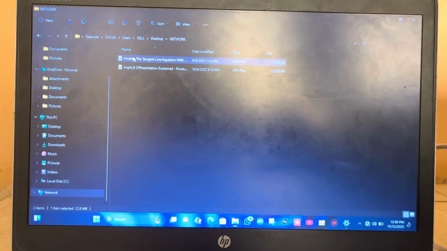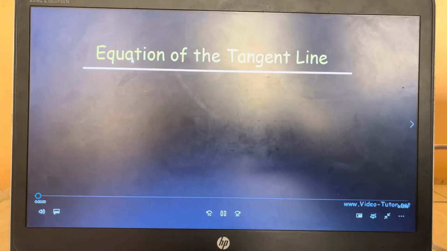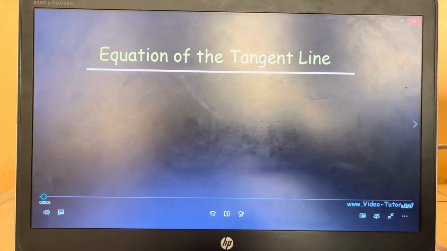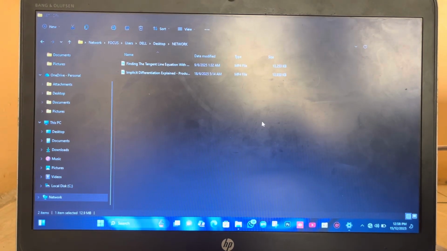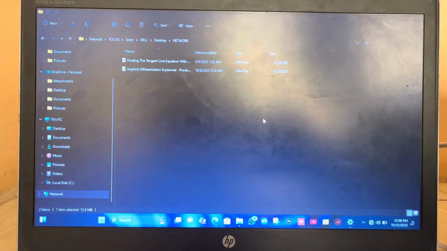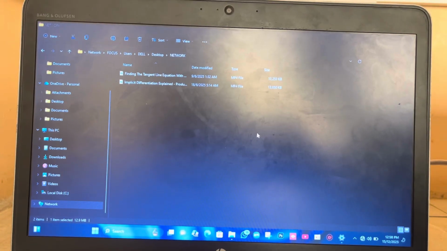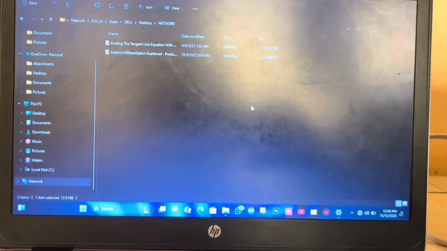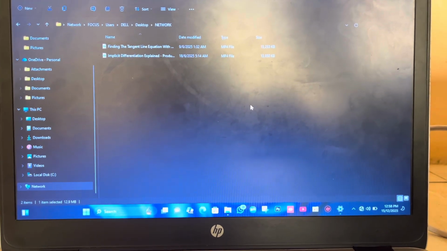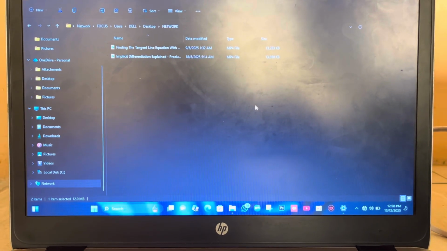So let's open the video. You can see the video. Okay, so now we've established a correct connection using an Ethernet cable to share a folder and also transfer files to it. Up next will be a connection without an Ethernet cable.